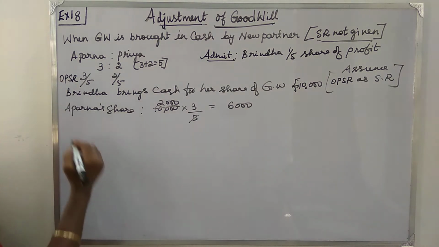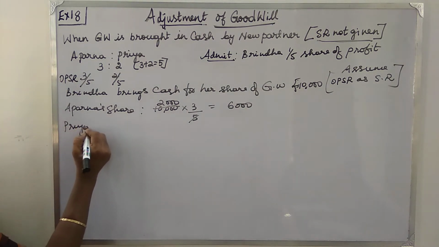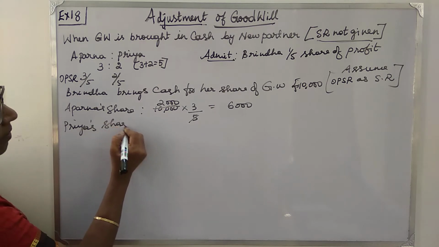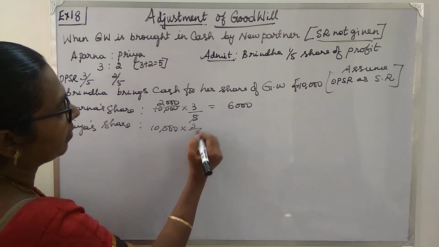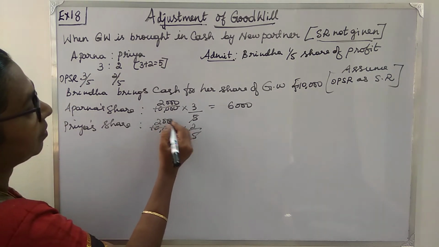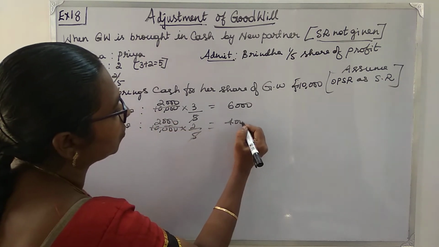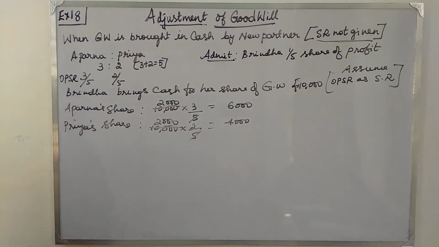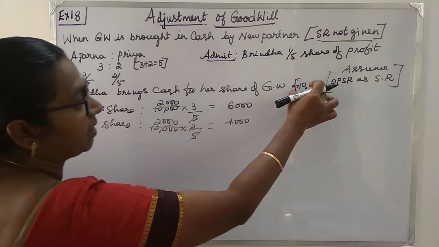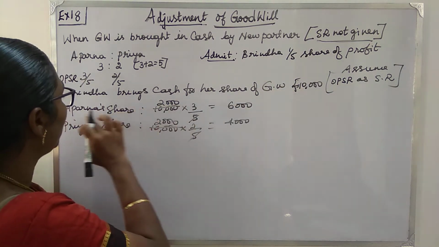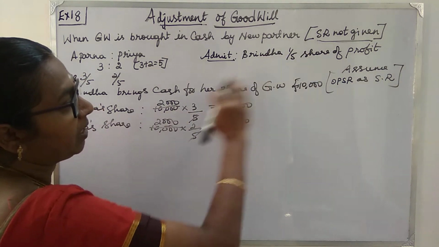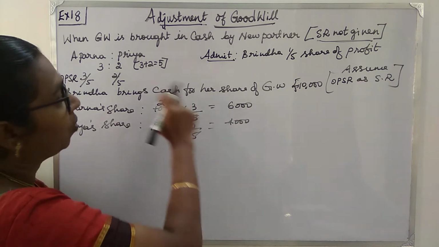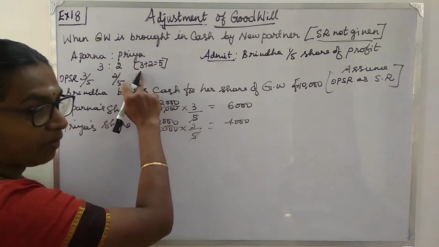Now Priya's share: 10,000 into 2/5. So 2 2s are 4,000. So we found out what is the amount of share. This 10,000 will be taken up by the old partners Aparna and Priya. Since sacrificing ratio is not given, it is assumed that they sacrifice in their old profit sharing ratio.